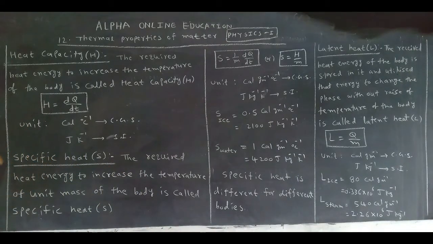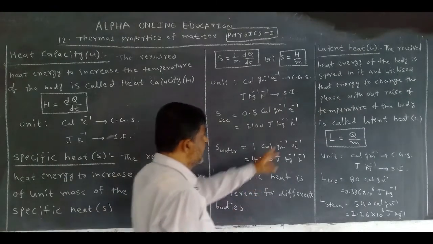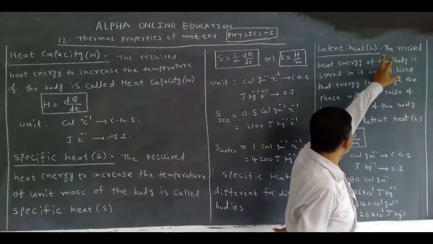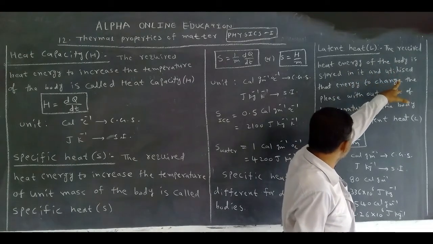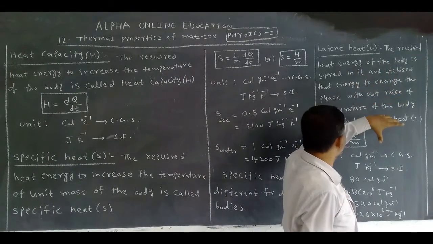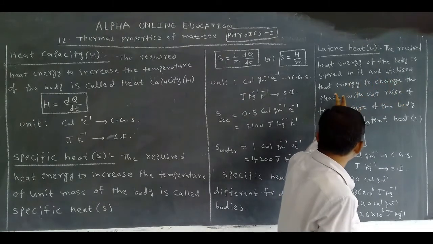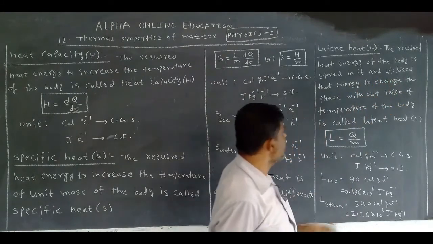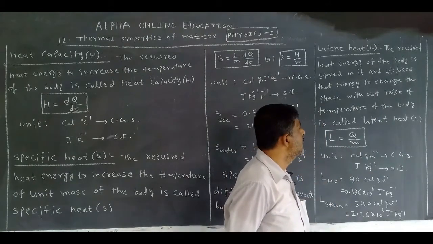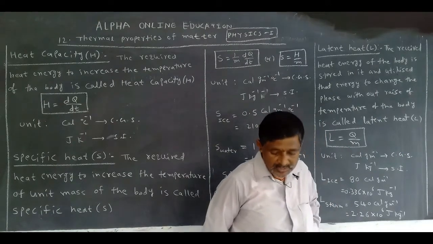That is called latent heat. The latent heat symbol is capital L. The received heat energy of the body is stored in it and utilized to change the phase without a rise of temperature of the body.